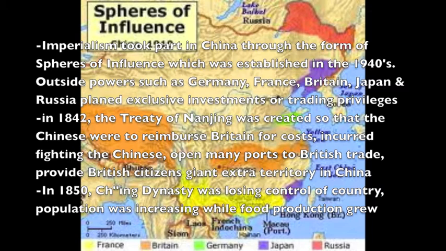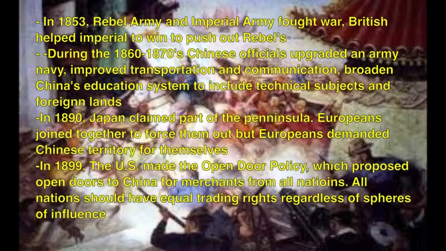In 1850, the Qing dynasty was losing control of the country. Population was increasing while food production grew little. In 1853, a rebel army and the imperial army fought a war. The British helped the imperial army win to push out the rebels. During the 1860s to 1870s, Chinese officials upgraded the army and navy, improved transportation and communication, and broadened China's education system to include technical subjects in foreign lands.